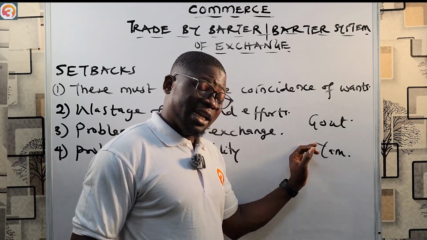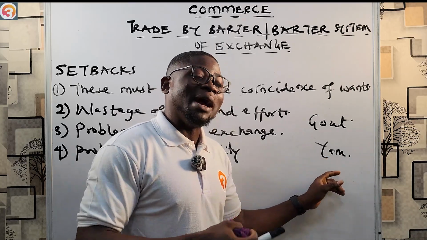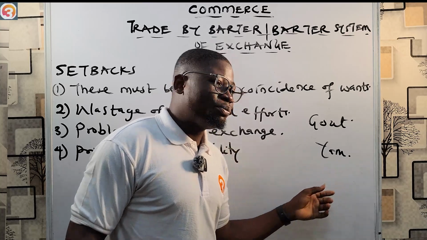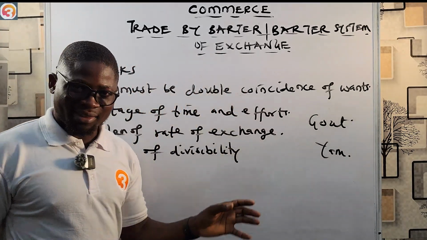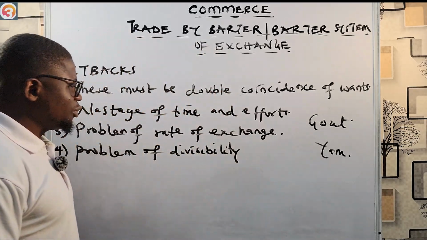Now let's say it's half of my goat, or the head of my goat, that is what the yam is worth. That means I need to kill my full goat because I want to eat your yam. So the problem of divisibility arises in this condition. So please, you have to take note of that.